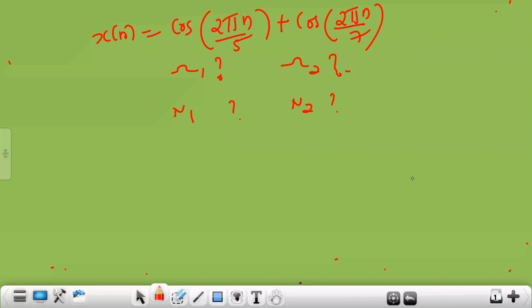Sir, what is N1? N1 is equal to 2 pi divided by 2 pi by 5 into M1. Everything you write N1 M1 like that, because omega 1 is 2 pi by 5, right? So N1 is 2 pi by 2 pi by 5 into M1, so that it will become 5 M1.